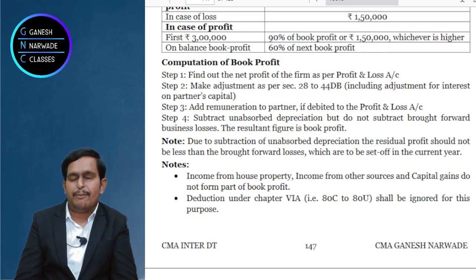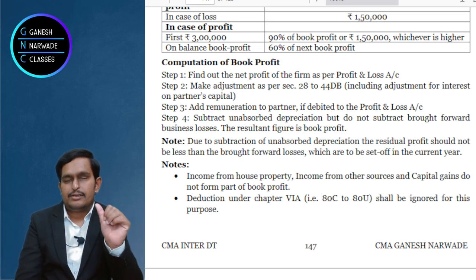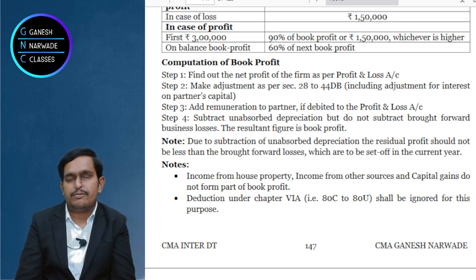Okay. But suppose brought forward loss is 8 lakhs. Your book profit before unabsorbed depreciation is 10 lakhs. But unabsorbed depreciation is 5 lakhs. Now can you claim 5 lakhs as deduction? The answer is no. Because it will take the book profit to 5 lakhs rupees, less than brought forward loss. So what you should do? From 10 lakhs, you should deduct only 2 lakhs unabsorbed depreciation, so that your book profit will come to 8 lakhs, which is equal to brought forward loss. Okay, this you should be able to do.